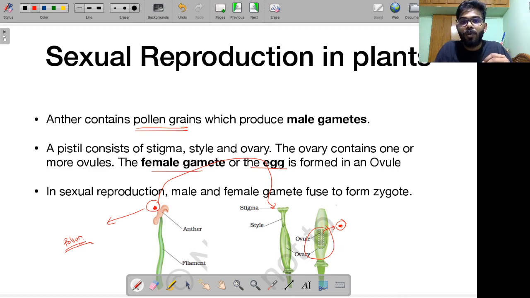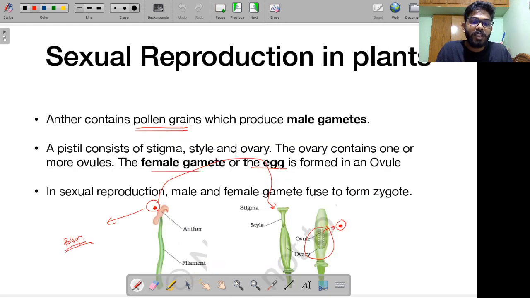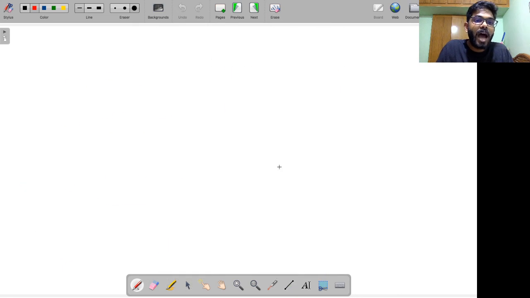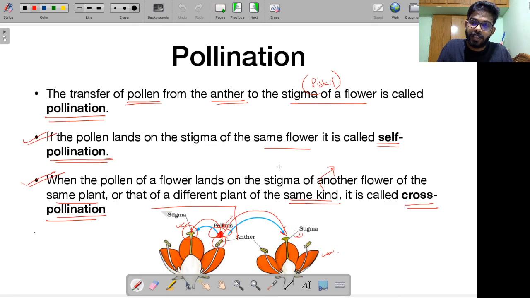For this, I told you there's this process of pollination that takes place. Pollination is nothing but transfer of pollen from the anther to the stigma, right? So this process is called pollination. I told you how various agents can act as pollinators. For example, winds are active pollinators, water can act as an agent of pollination, and insects and birds can also help in this process of pollination. Then I differentiated between self-pollination and cross-pollination, right?